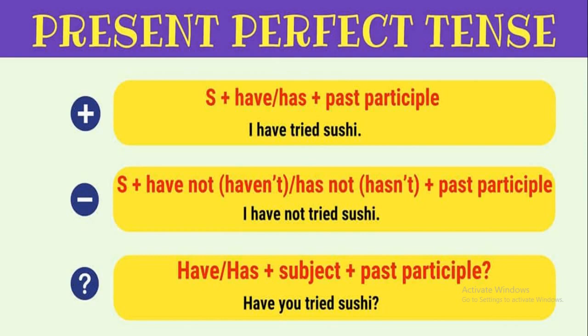Then to make a negative statement in present perfect tense, we have to place not just after have or has. So it will be subject plus have not or has not plus third form of the verb. To make a question, first we have to place have or has, then the subject, then the third form of the verb.